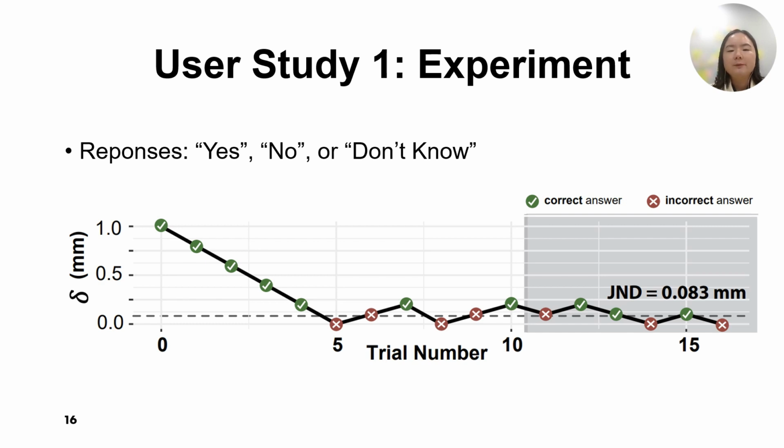We use the unforced weighted up and down staircase method. This figure is an example of one participant's staircase for one base card, and the final JND is calculated based on the last 4 reversal results.